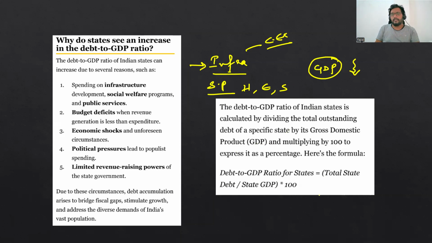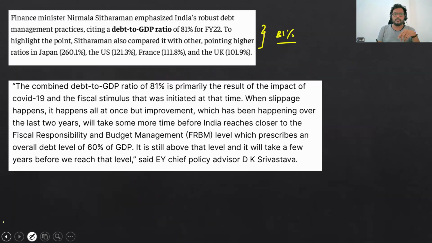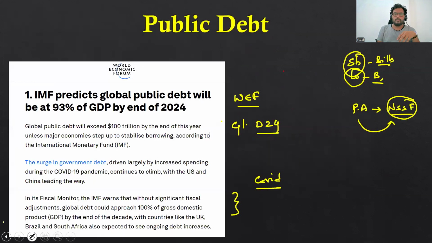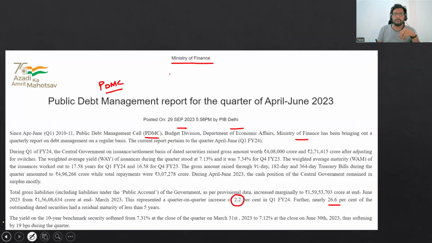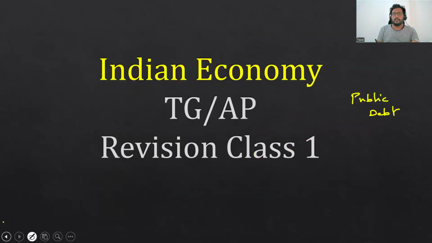And definitely, he may ask you a direct question on how a state's GDP can be calculated. A state's individual GDP and individual public debt can also be calculated considering the state provisions only. All right, so this is the one question which you need to update: what is the present data that the World Economic Forum and IMF are projecting, and what is the ministry talking about. We'll come to the next topic in the next video, and we will be taking one video daily, and I will try to revise as many topics as possible. Thank you.